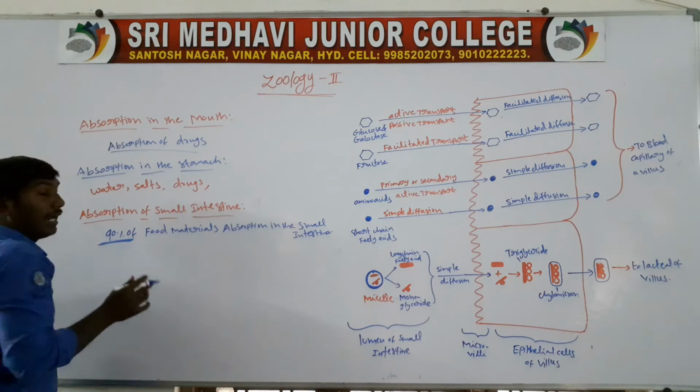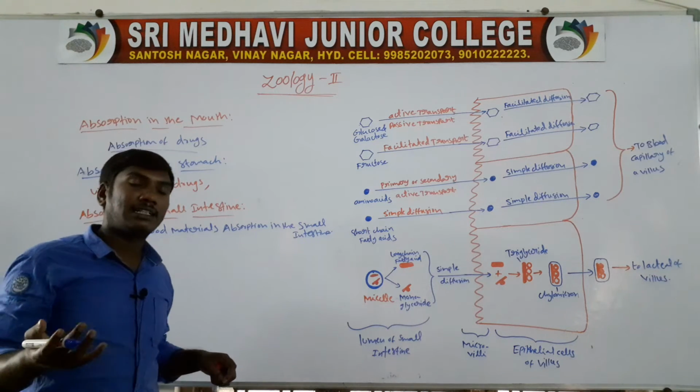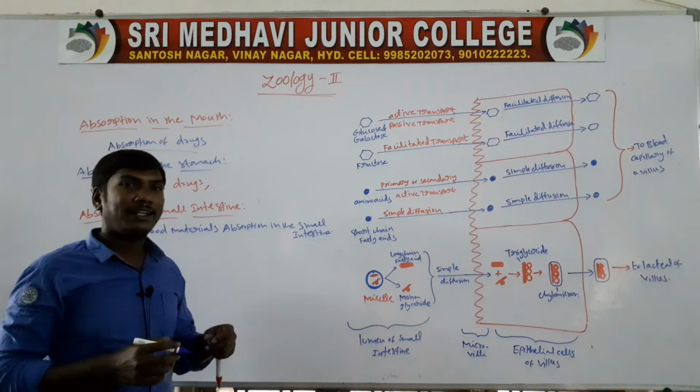How much percentage? 90% of digested food materials are absorbed in the small intestine.